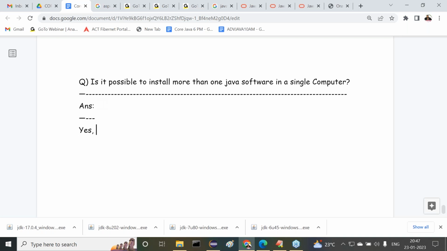Yes, we can install more than one Java software of the same operating system. Please remember this. Sir, I downloaded Linux Java software and want to install it on Windows operating system, that is not possible. Do I get my point or not?